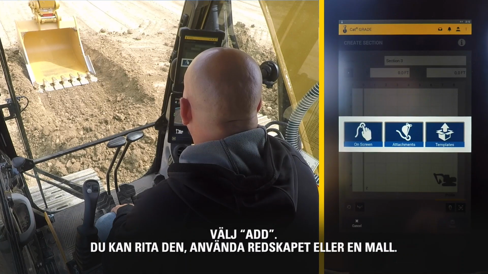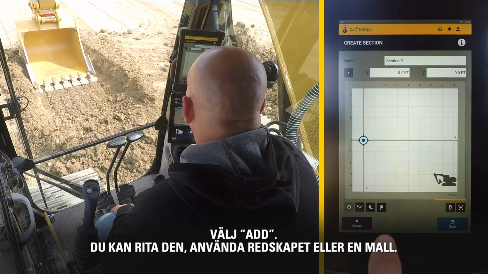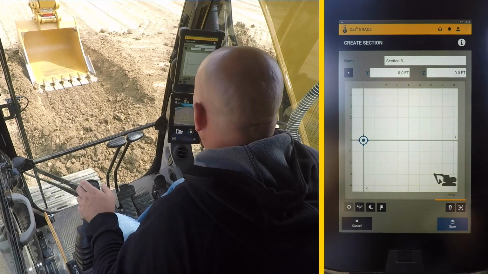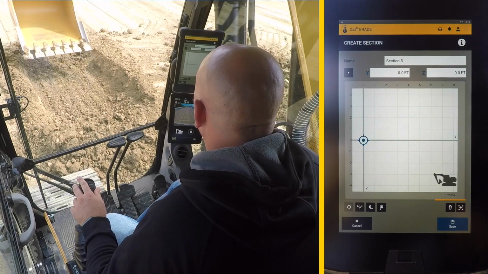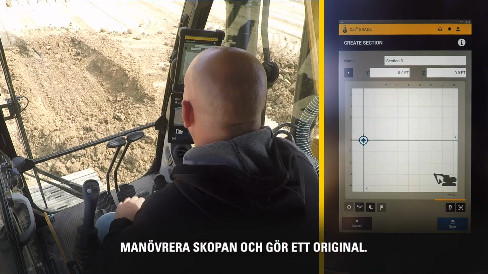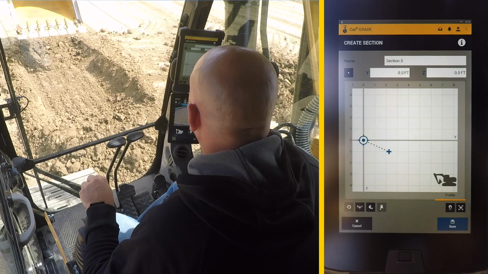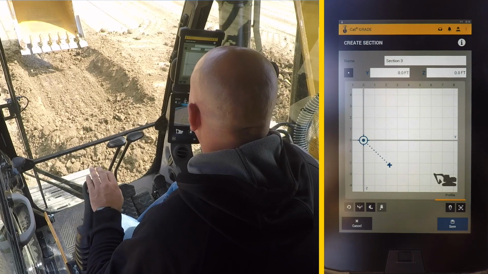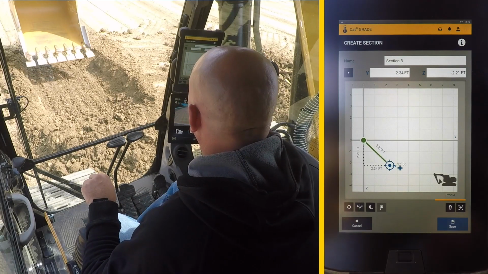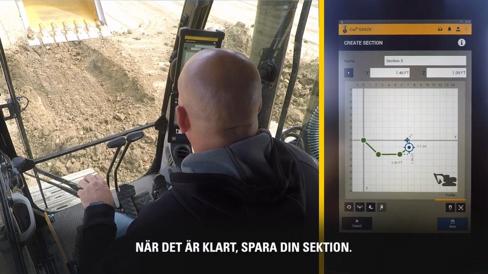Select Add. Now you can draw it, use the attachment, or use a template. We're going to use the bucket. Move your bucket and set an origin. Draw a line, add a point, once completed, save the section.